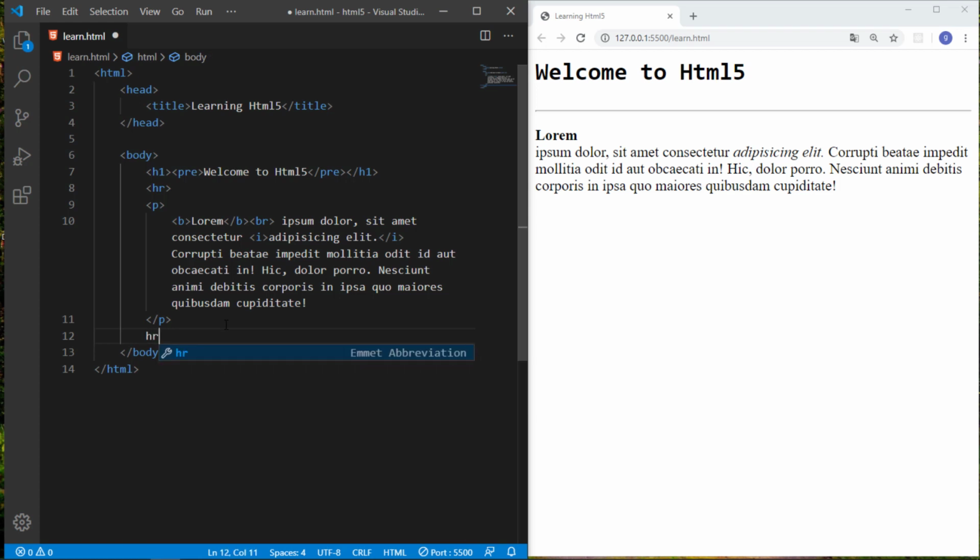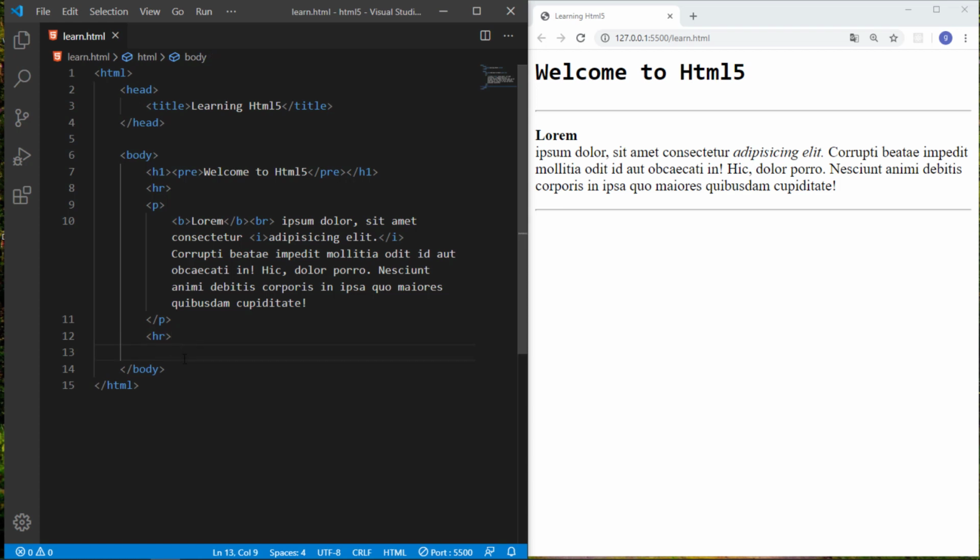I just added a horizontal line. I want to tell you how to write links in your website for other pages. I have just taken a horizontal ruler, the hr tag.